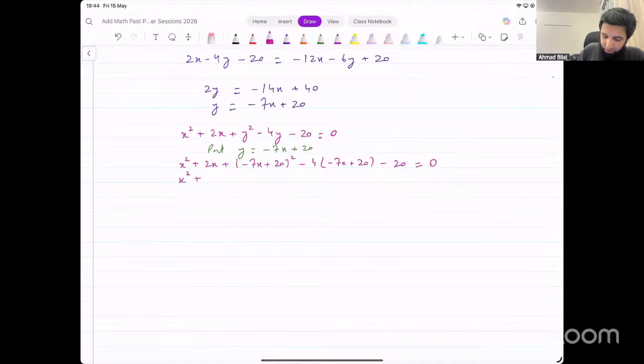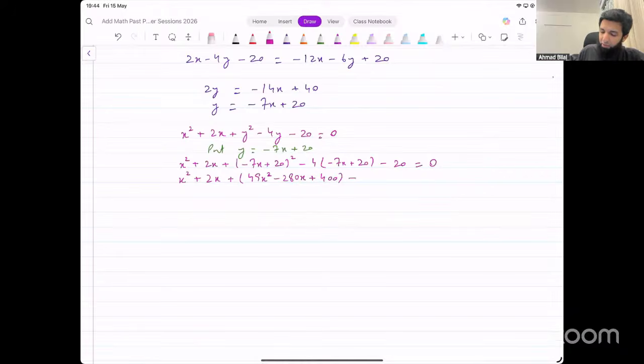Let's simplify this. x squared plus 2x plus, let's simplify this. This is a minus b whole squared, right? It will become 49x squared minus 7 into 2, 7 into 2 is 14, 14 into 20. 14 times 10 is 140. Multiply that by 2, that will become 280x, plus 20 squared, that is 400.